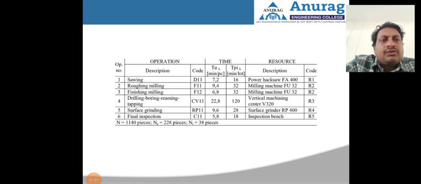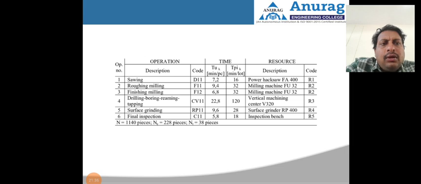So which type of operation, fixing the manufacturing operations, then the time: how much time it will start and how much time it will be taking. Then the operation time will be calculated. Then which type of machines we are going to use. For rough milling, the milling machine, and gear cutting will be done by using milling machines. Usually helical or spur gears will be made by using milling machines.